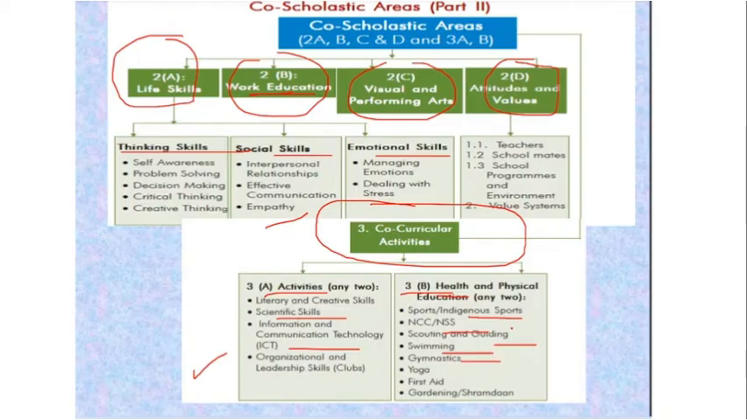As such, there are no questions on part 2 of co-scholastic areas under continuous and comprehensive evaluation, but this is an untapped area of the topic, which means there can be high chances that they can cover this. So you should be very well aware of this.